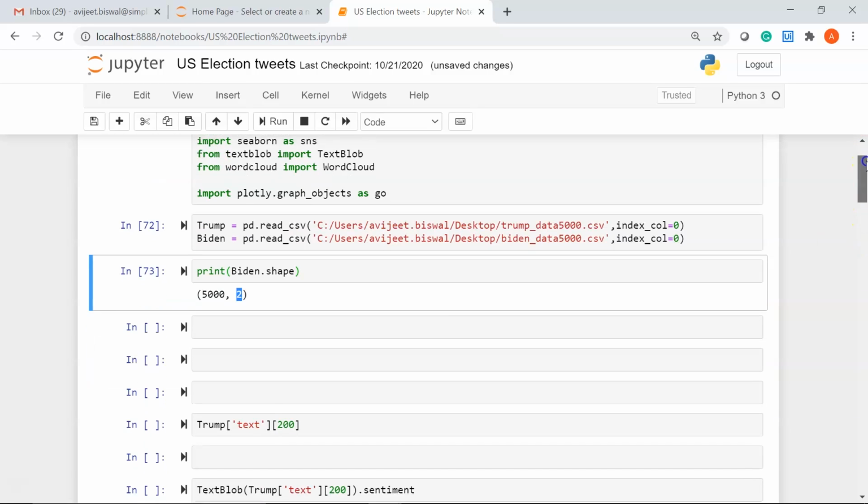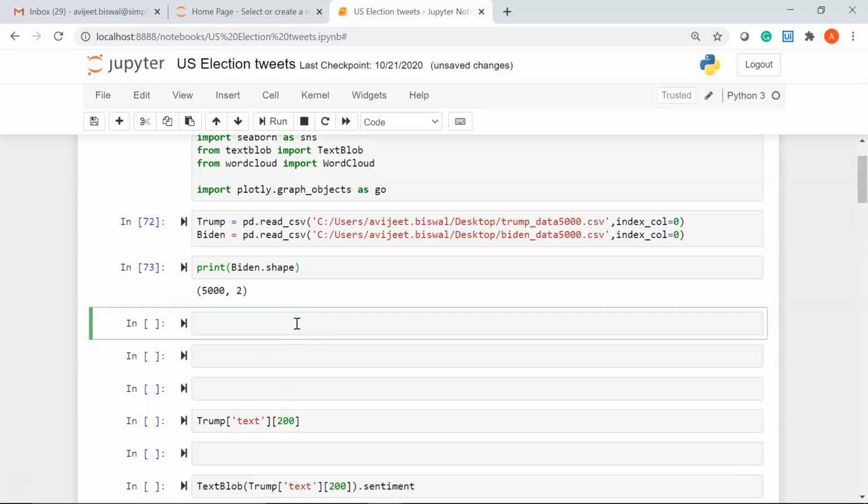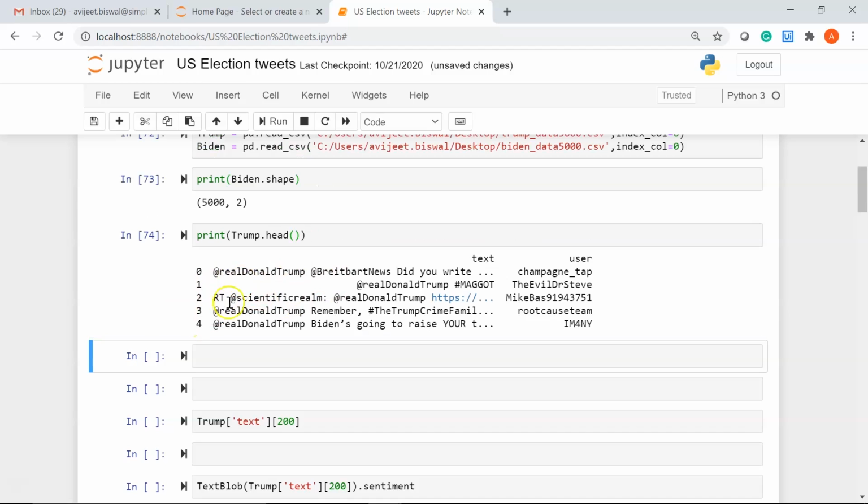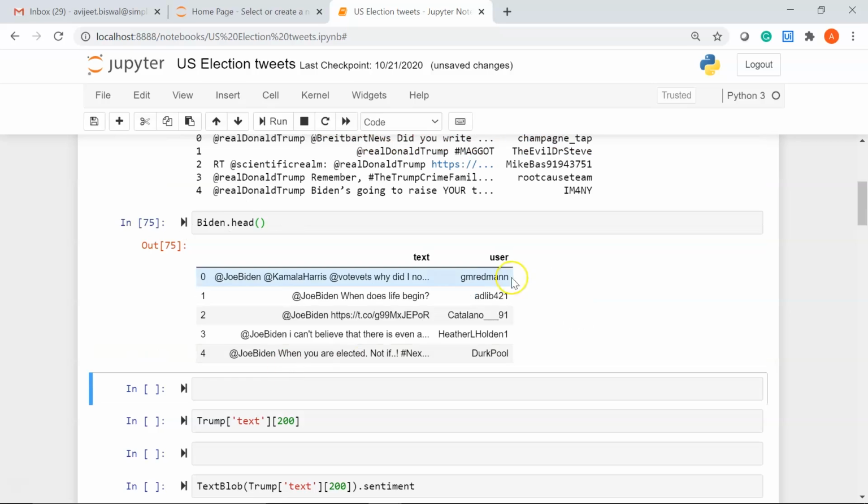Now let me go ahead and print the head of the datasets. So the head function will return the first 5 rows. I'll write Trump dot head. You can see these are the first 5 rows from the Trump data frame. And similarly, if you want to check for Biden, I can write Biden dot head. You can see it here.